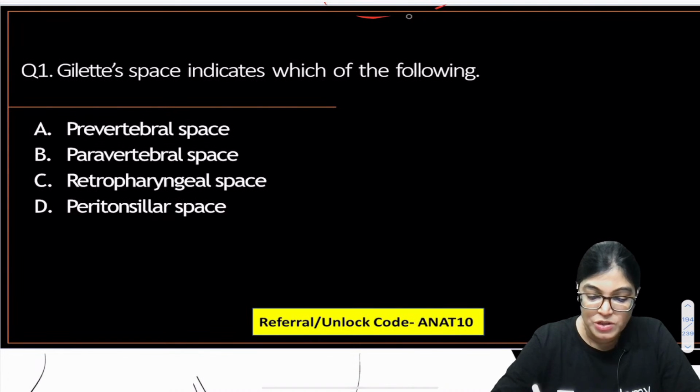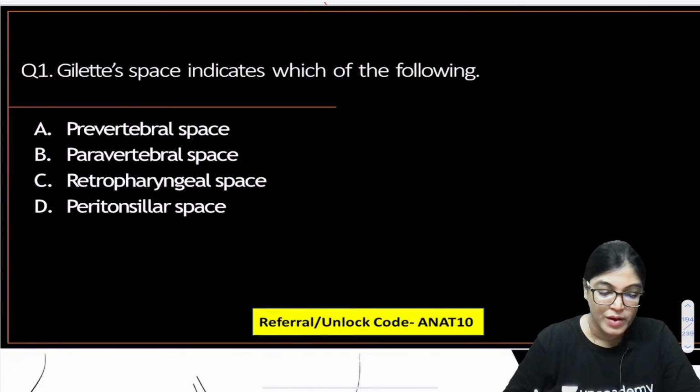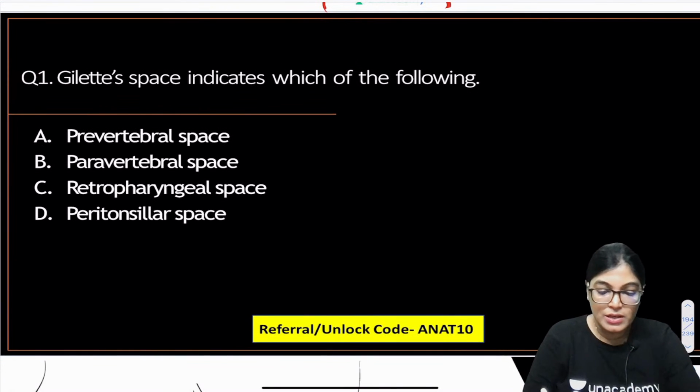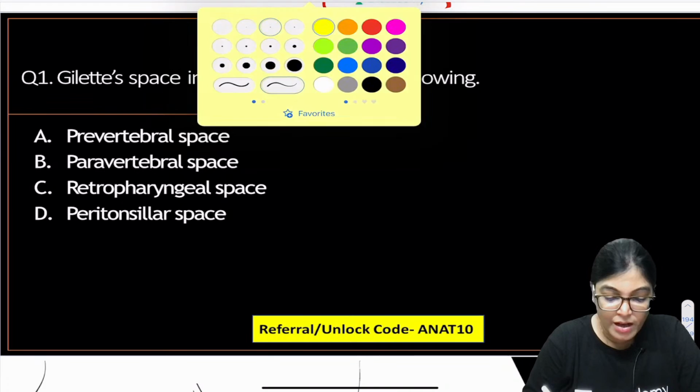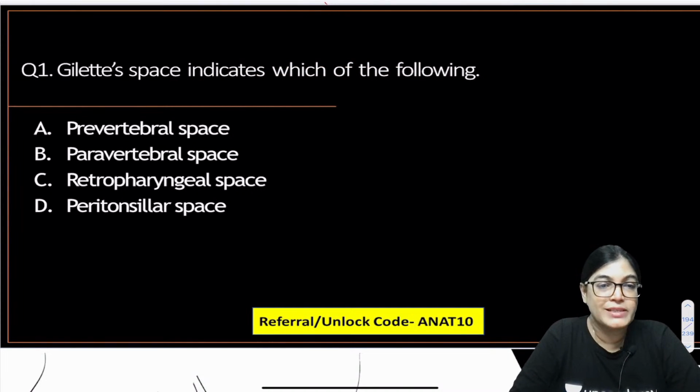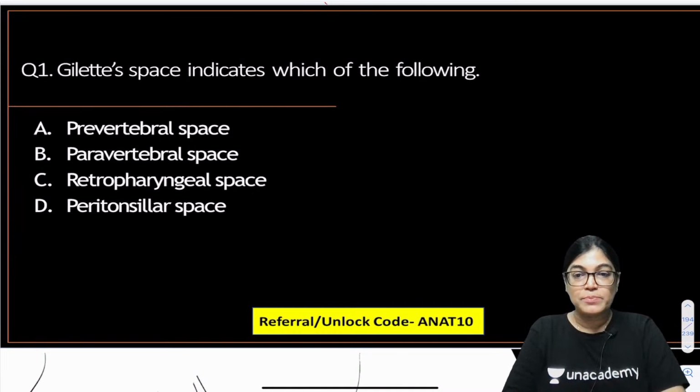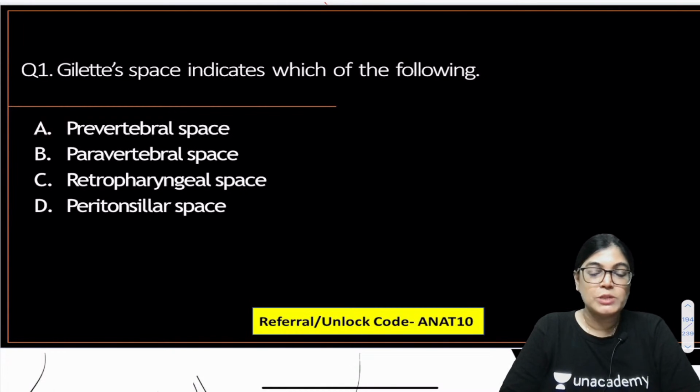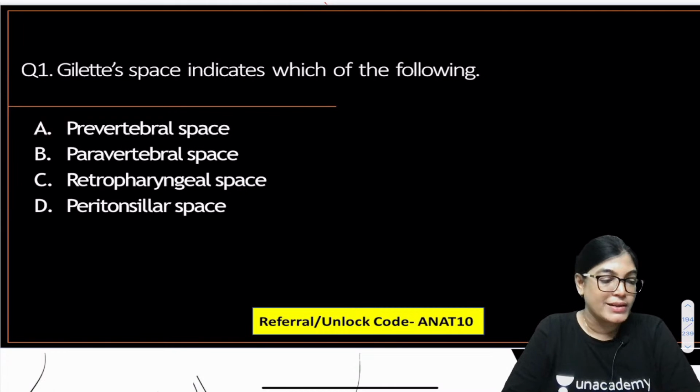So starting with the first MCQ of today's session, all the best to those students who have joined. First MCQ, so let's start with this. Gluteus space indicates which of the following spaces: prevertebral space, paravertebral space, retropharyngeal space, or peritonsillar space? So according to you, which is the correct answer? A, B, C or D? Your time begins now.